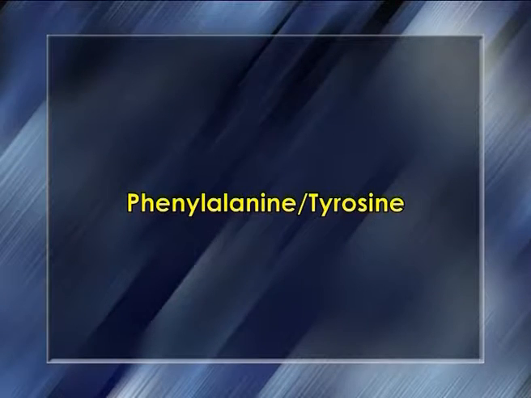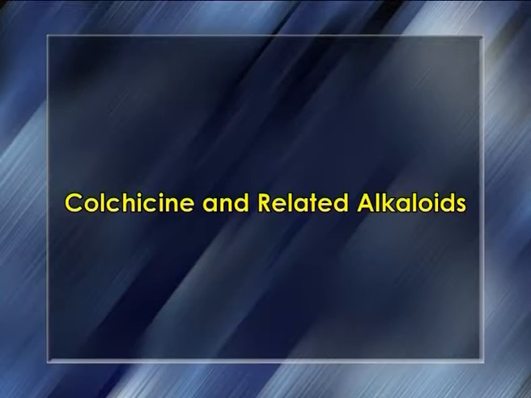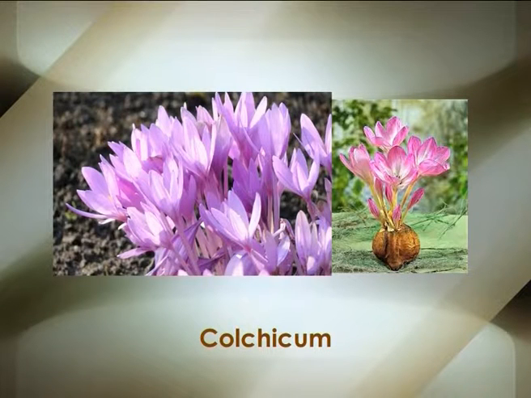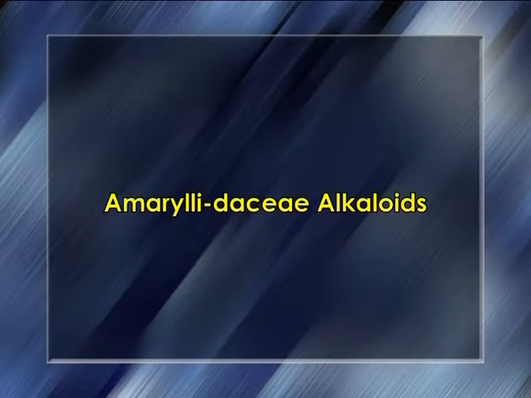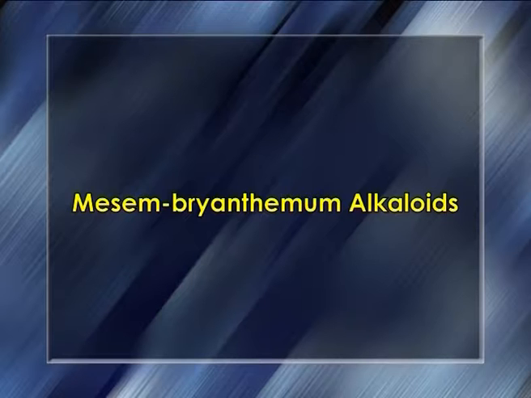Phenylalanine and tyrosine. These are alkaloid molecules derived from phenylalanine and tyrosine. They are classified based on the genus of the plants where they are present. Colchicine and related alkaloids. Colchicine is found in the leaves and seeds of at least 19 species of Colchicum and 10 other related genera. Amaryllidaceae alkaloids. Amaryllidaceae alkaloids include compounds such as lycorine, norpluvine, lycorenine and homolycorine.